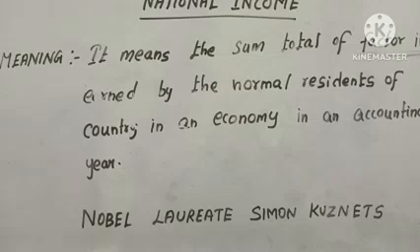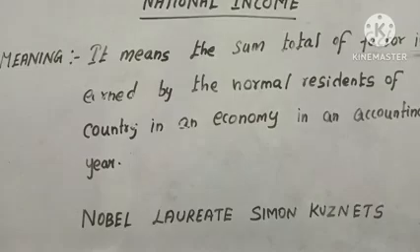Factor services may be in the form of wages, rent, interest and profit.